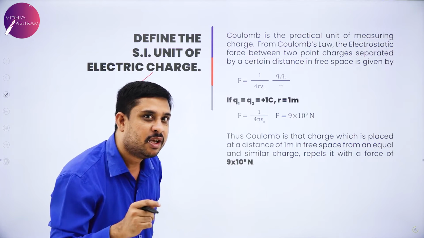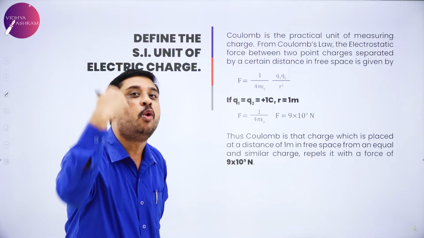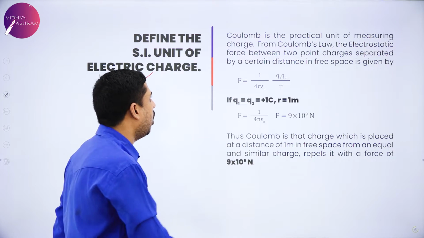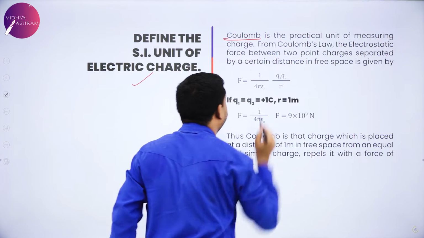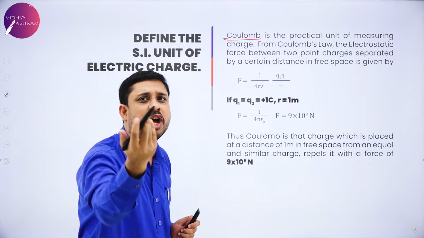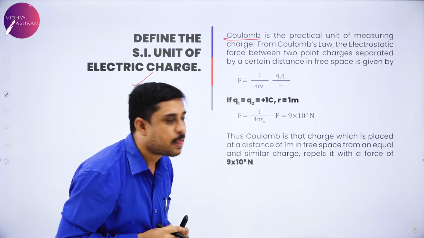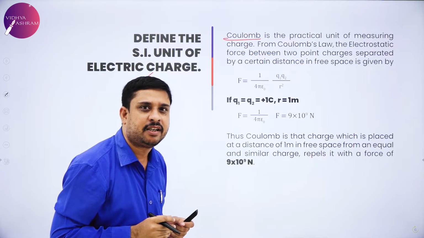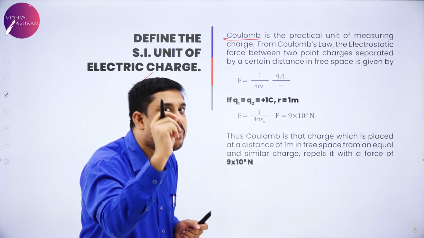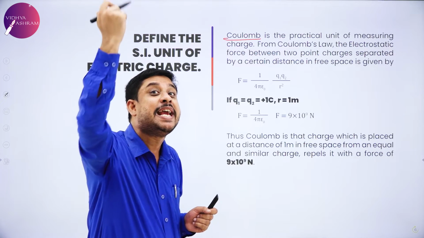So my dear friends, which is the SI unit of electric charge? Coulomb. How do I define Coulomb? Yes, we follow here. Coulomb is the practical unit, the SI unit of measuring electric charge. Again, I consider 2 point charges separated by a certain distance in free space.